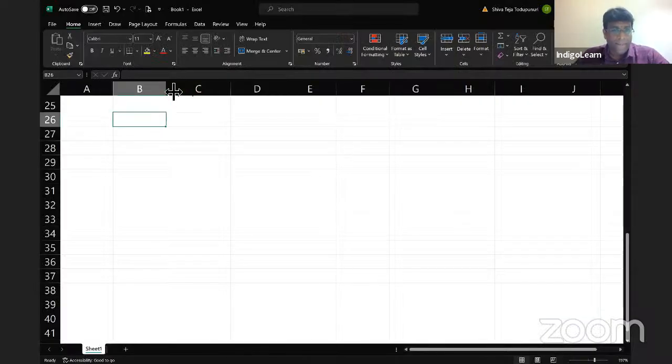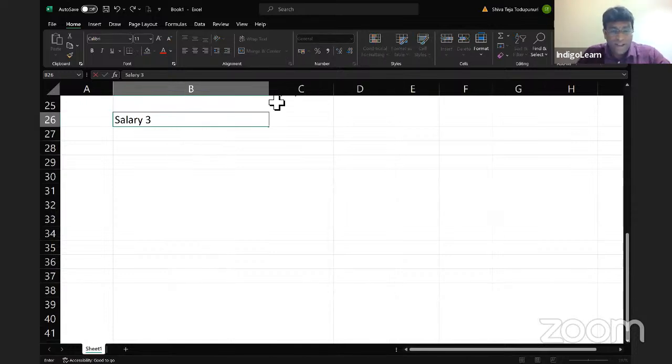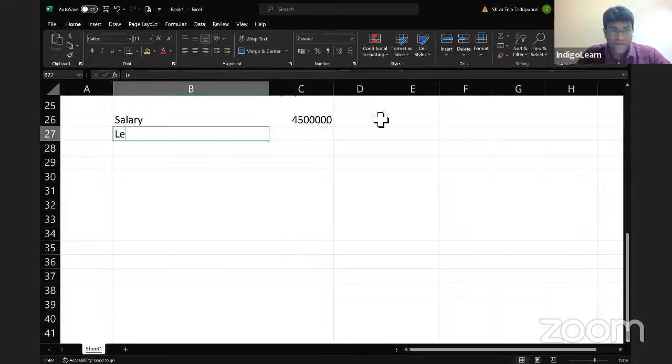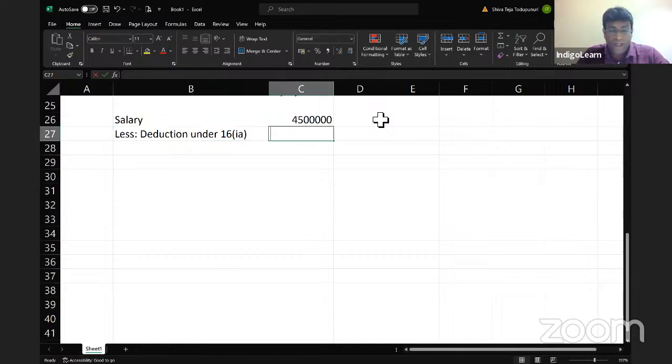Yeah, I've shared the screen. So what is covered in the question is salary income, 45 lakhs, less deduction under 16(1)(a), which is 50,000.